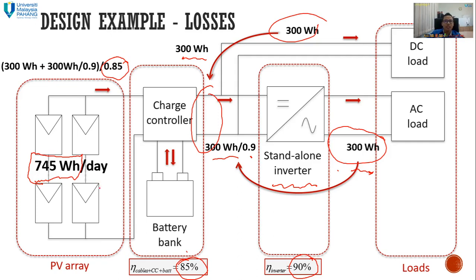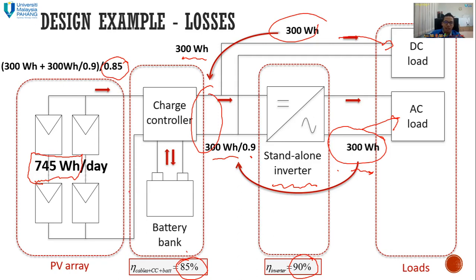So this is the real energy that you need in order to supply the 300 watt hour DC load and the 300 watt hour AC load. Do you understand? Here is a common mistake in design for beginners.